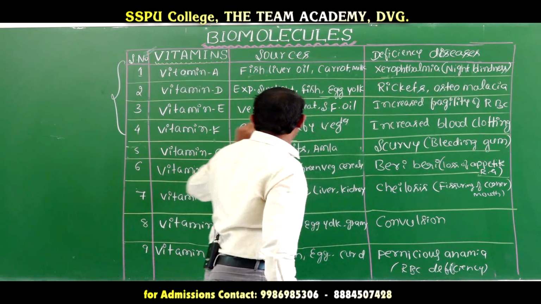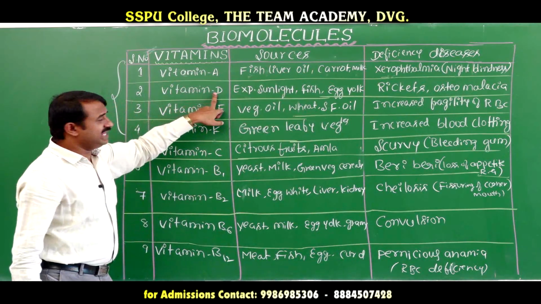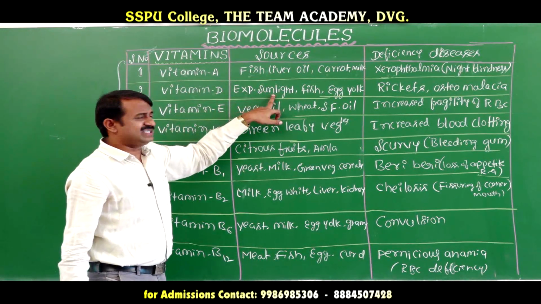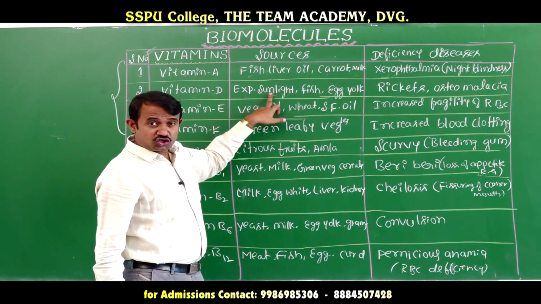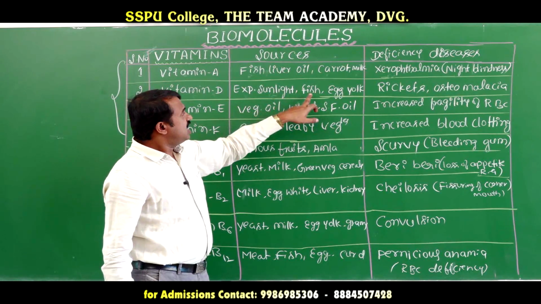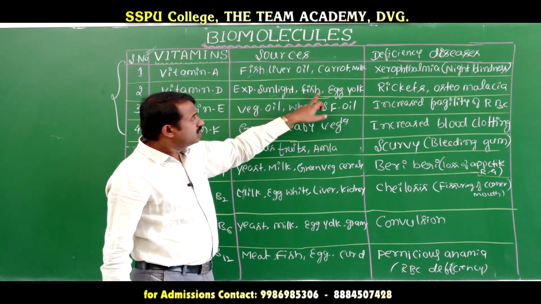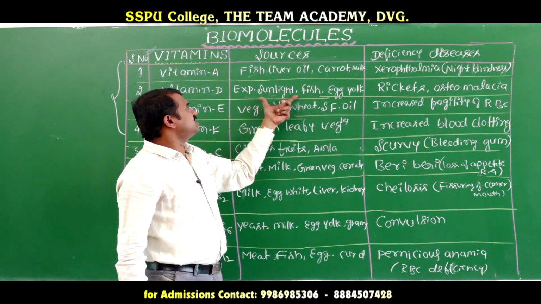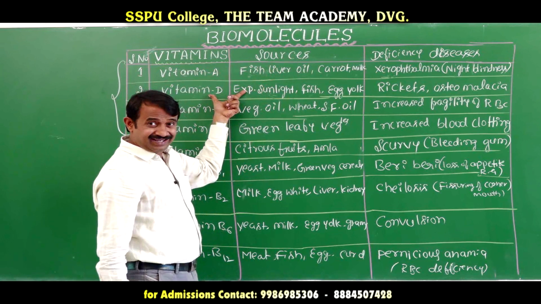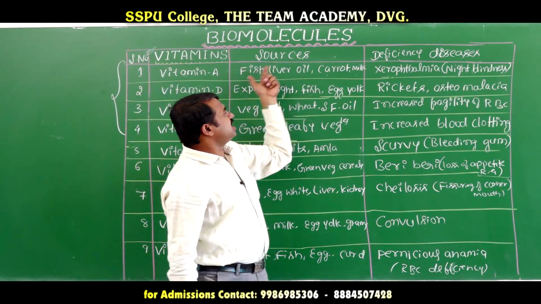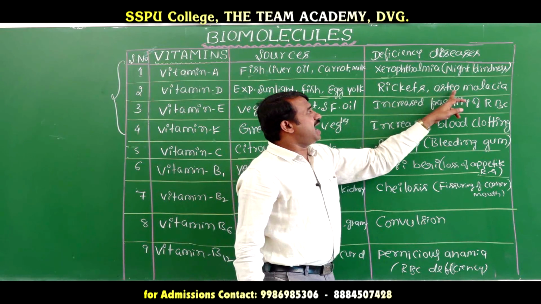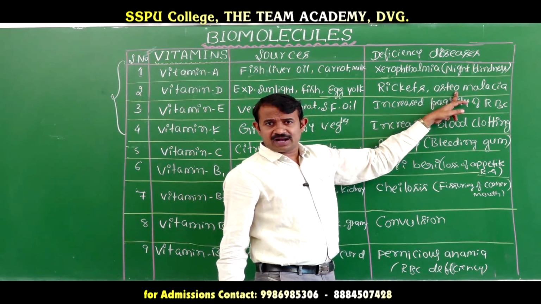Second one, vitamin D. Vitamin D sources are exposure to sunlight, fish, and egg yolk, the yellow part of the egg. These are the sources of vitamin D. If there is a deficiency of vitamin D, the diseases are rickets and osteomalacia.